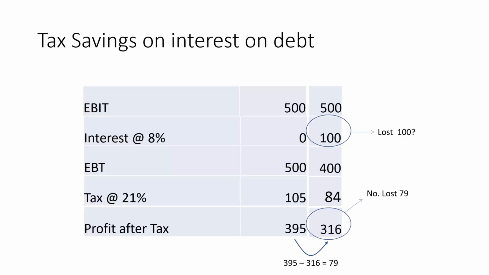And so we lost $79. Really, we didn't lose $100 in terms of bond payments. So the way we calculate that $79 is 0.79 times 100. $100 was the interest payment, and 0.79 is 1 minus 21%, the tax rate right here. So let's do this calculation really quick.